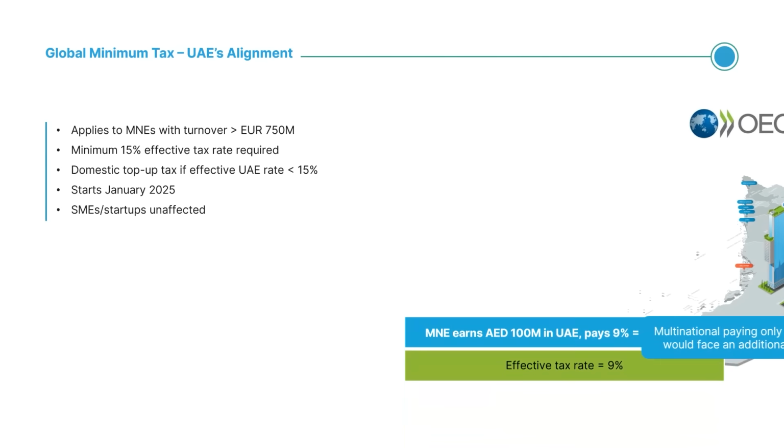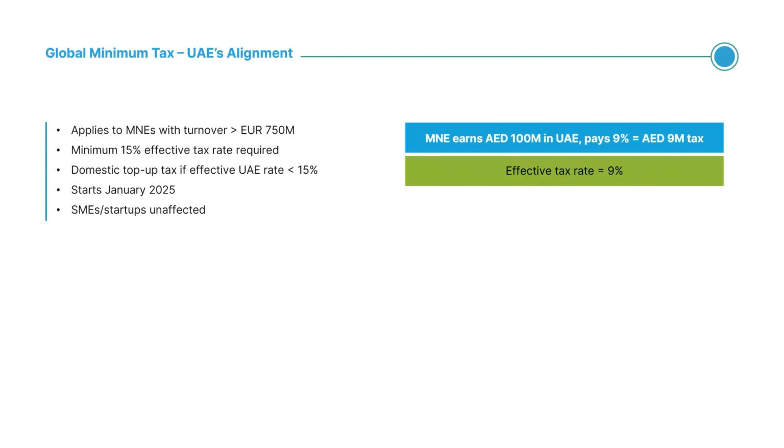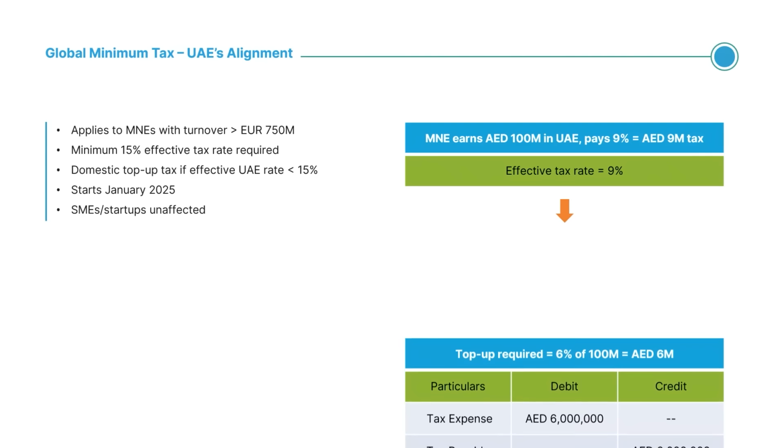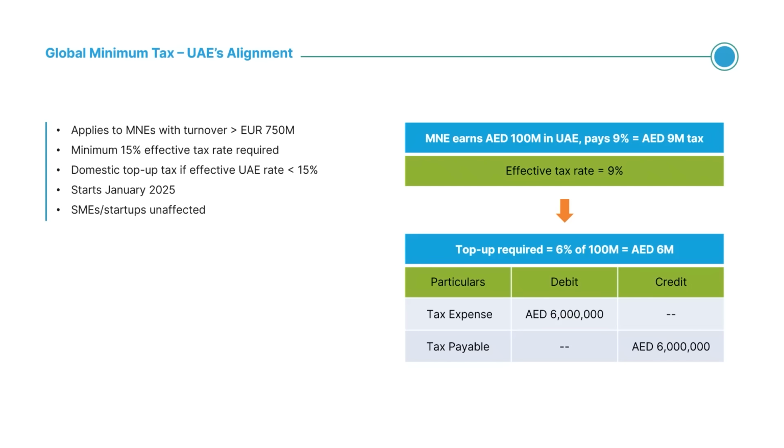Example, MNE earns 100 million dirhams in UAE, pays 9% equals 9 million dirham tax. Effective tax rate equals 9%. Top-up required equals 6% of 100 million equals 6 million dirhams. Journal entry, debit, tax expense 6 million, credit, tax payable 6 million.